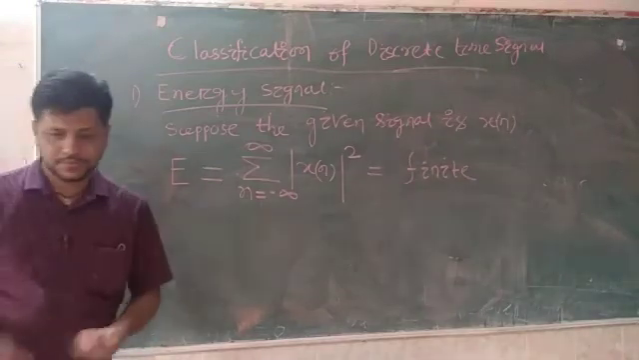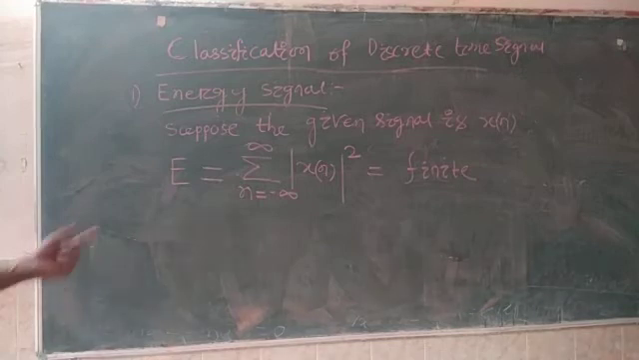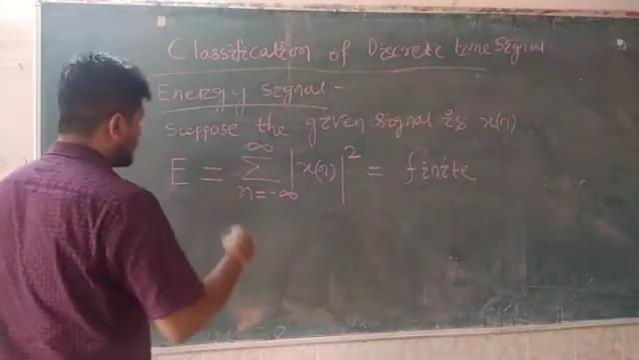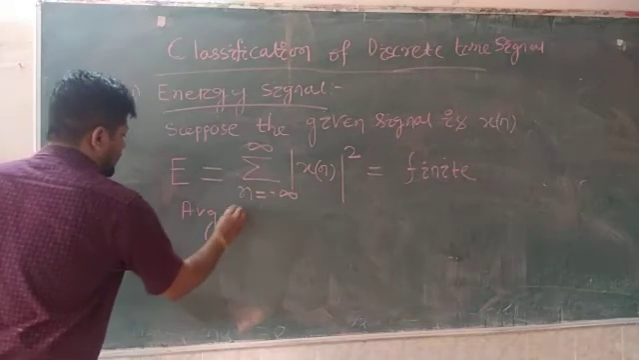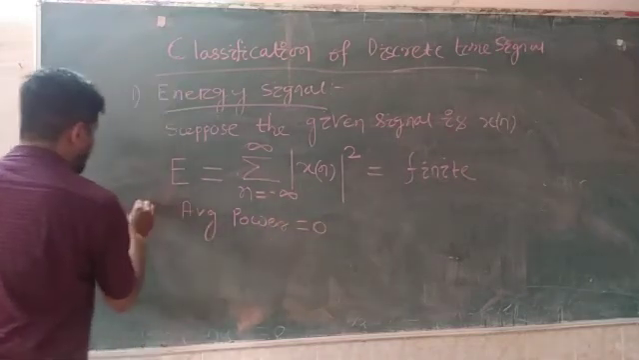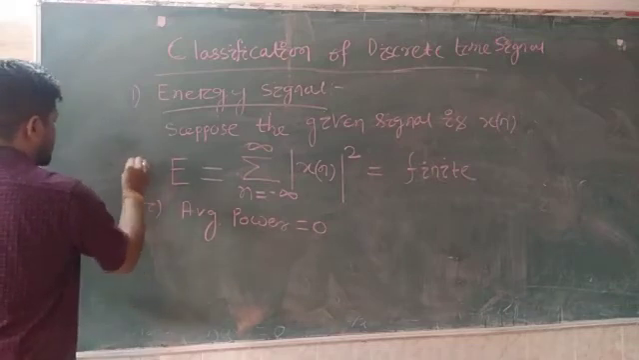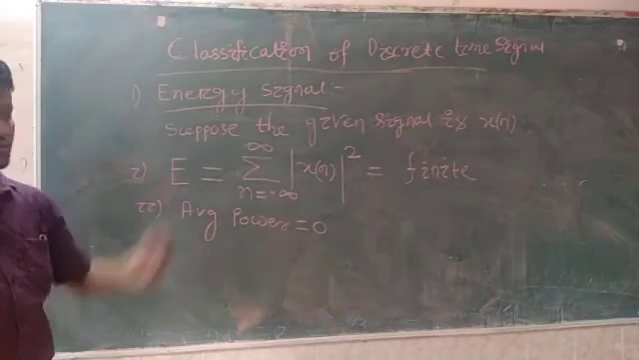So that we will see. The next signal we will study about. So this is condition number 1, and for this energy signal, average power becomes equal to 0. So condition 2, average power becomes 0 and energy is finite, then that signal is known as energy signal.